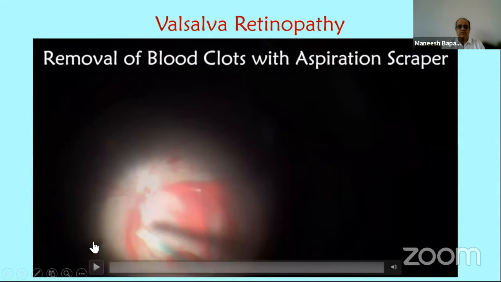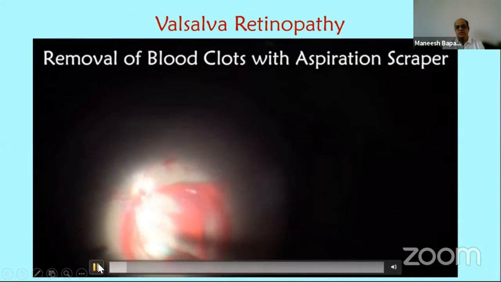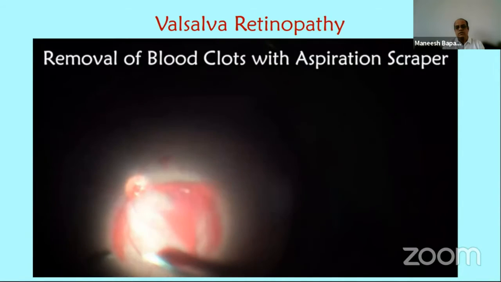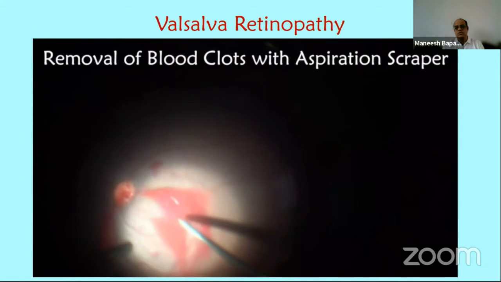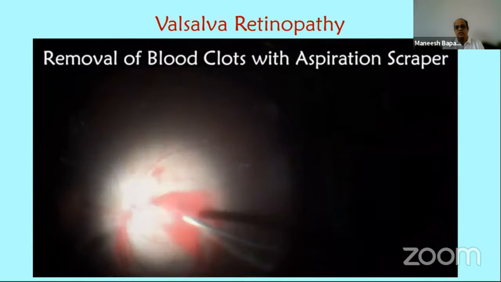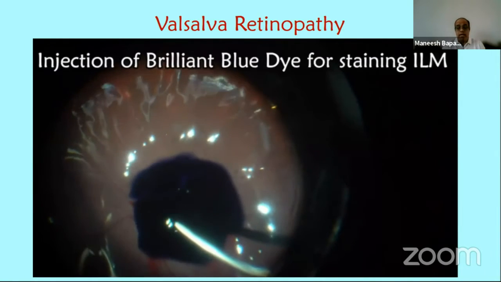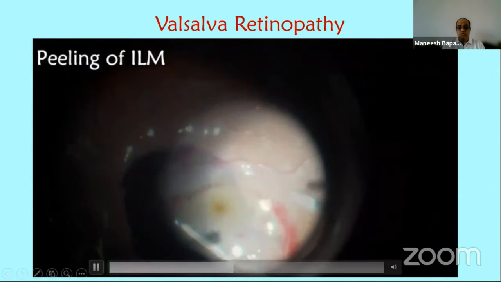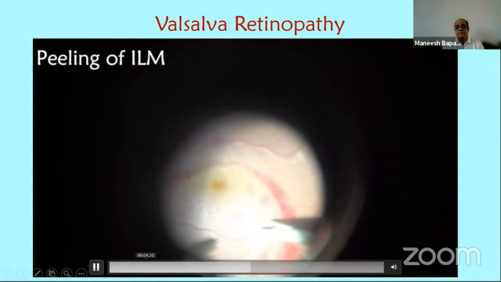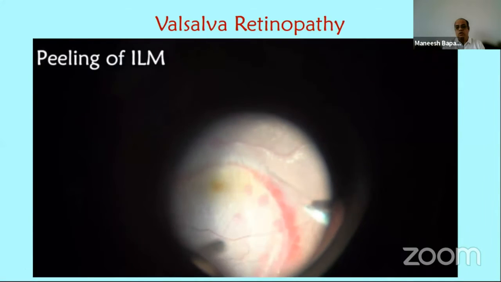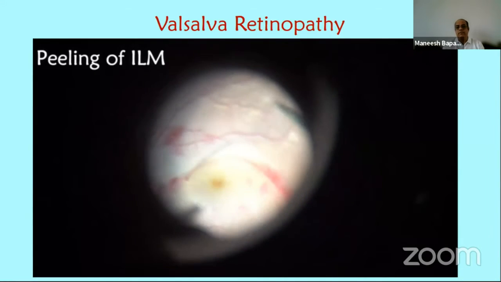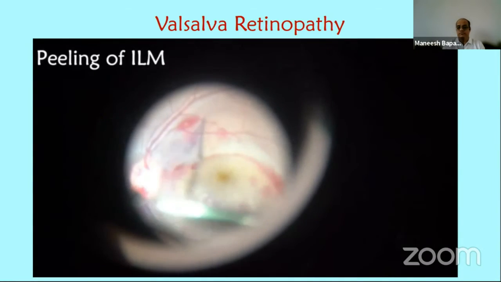This is a case of Valsalva retinopathy, a large premacular hemorrhage, which is actually a sub-ILM hemorrhage. Here, this aspiration scraper is used to remove the blood clots initially, and then after doing staining, the ILM is peeled so as to get complete removal of the ILM and the blood clots along with it.